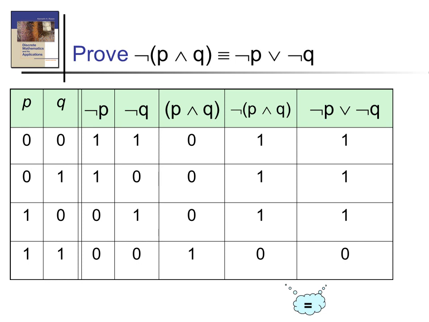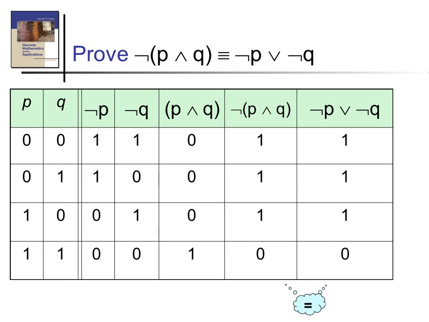Okay, also we can prove using the above equation, that is negation of P and Q biconditional negation P or negation Q. Here when we write the truth table, the next column is the biconditional. We know that 1 biconditional 1 means 1, 0 biconditional 0 also 1.